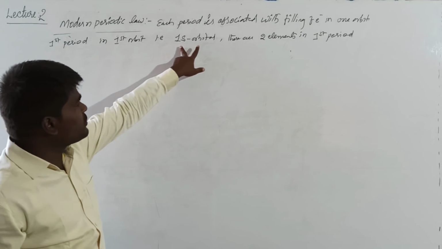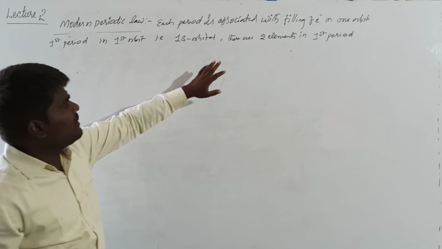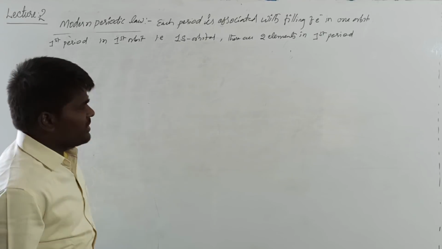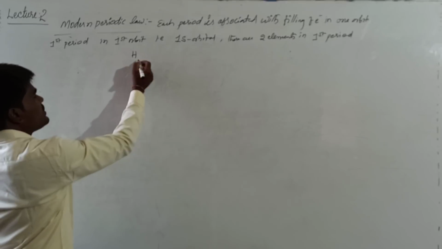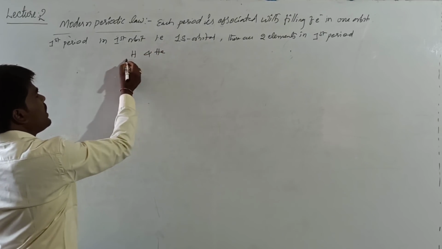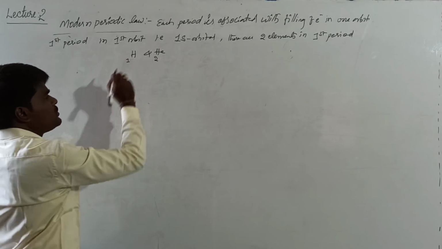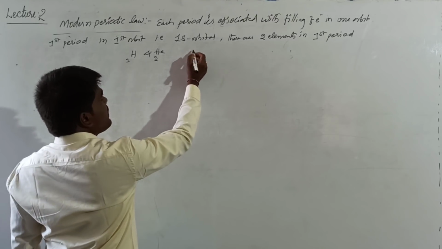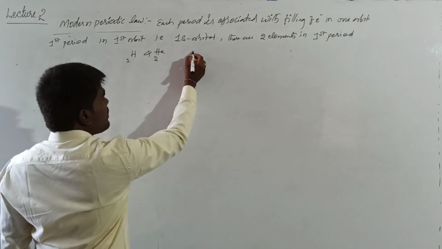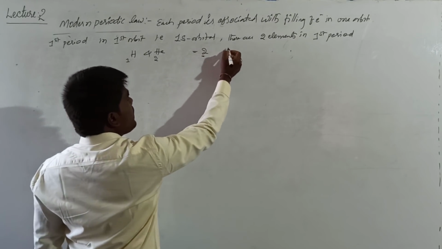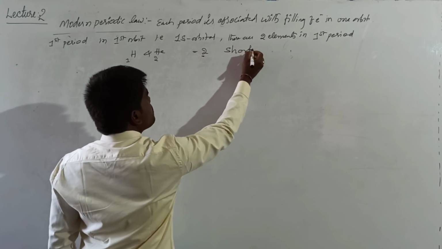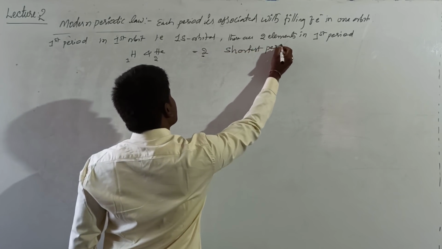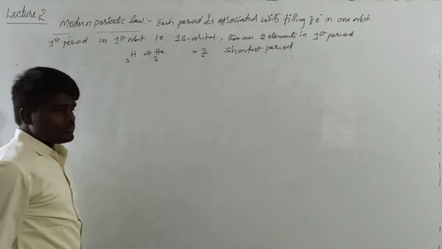The first orbit is associated with only one orbital, the 1s orbital. A 1s orbital can accommodate a maximum of 2 electrons. Hence, there are 2 elements in the first period: hydrogen 1 and helium 2. So the total number of elements in the first period is 2, and hence this is called the shortest period of the periodic table.